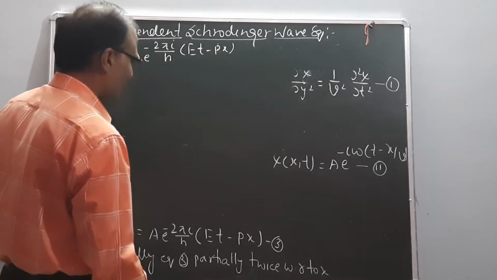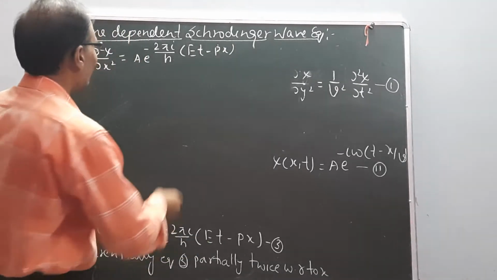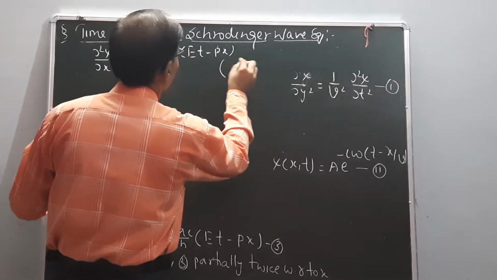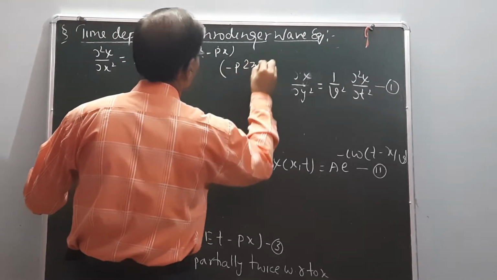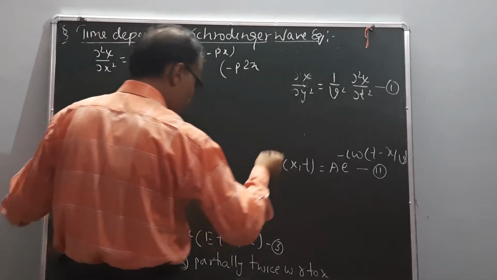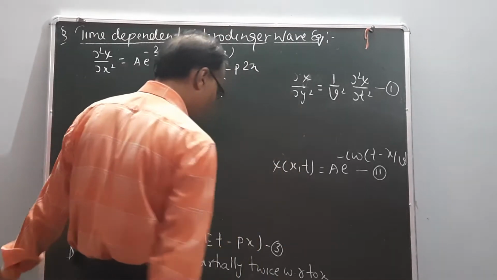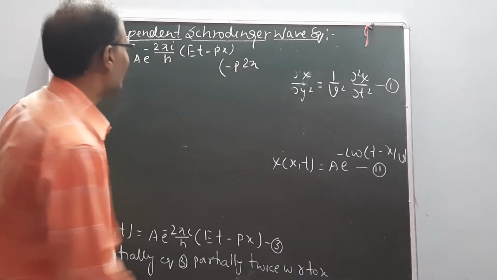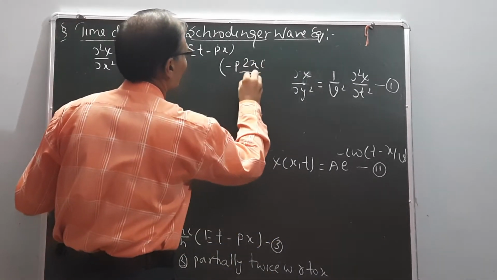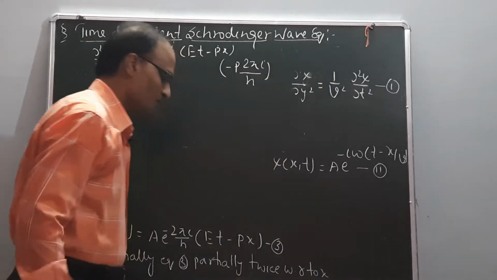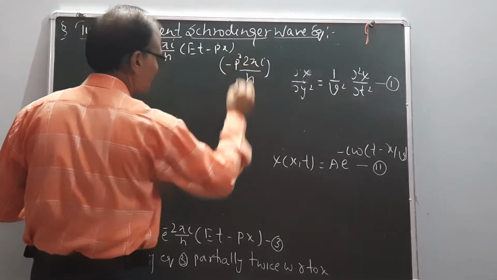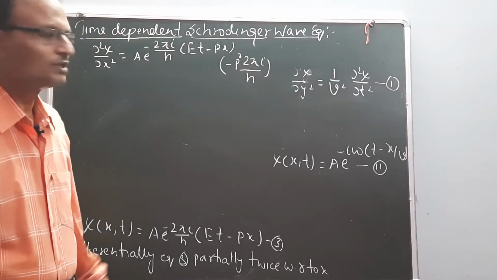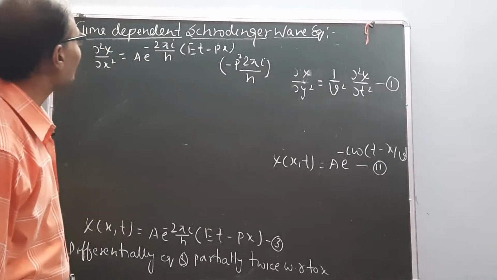Then differentiating again, the equation is minus p, 2 pi i upon h, into p. So this is the twice differentiation.